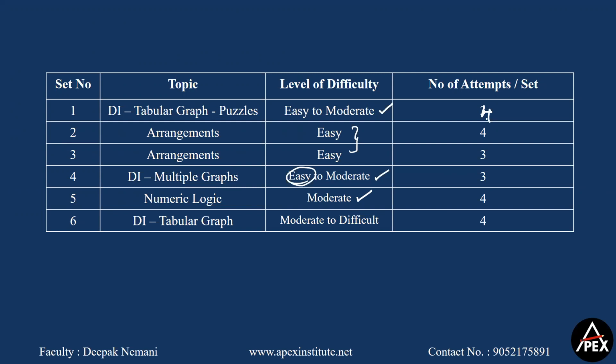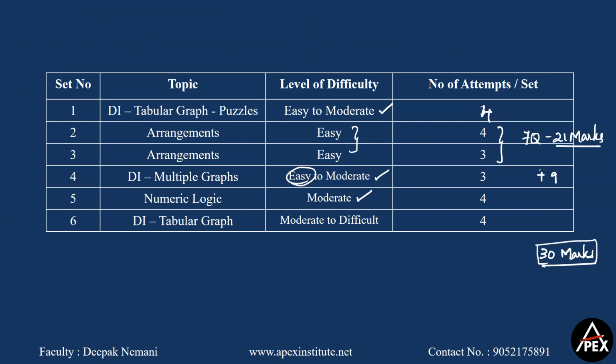I expect students to do these 7 questions for sure. So 7 questions, 21 marks should be your attempt. If you're good at arrangements, you should get these 21 marks. And if you are good at data interpretation, plus 9, so 30 marks.